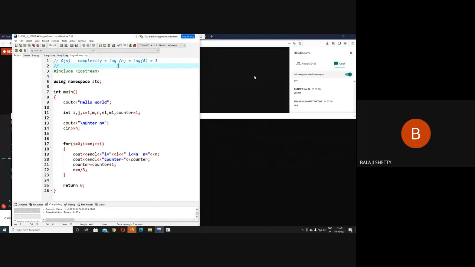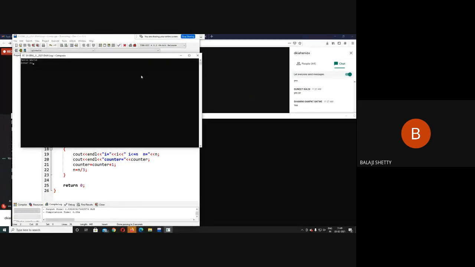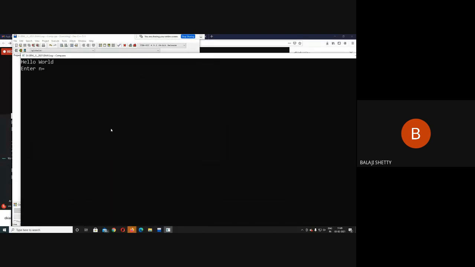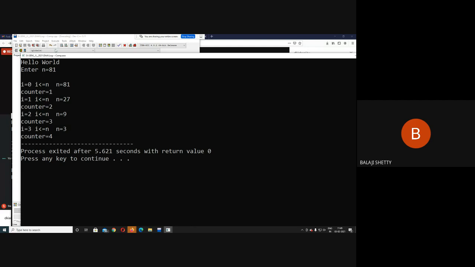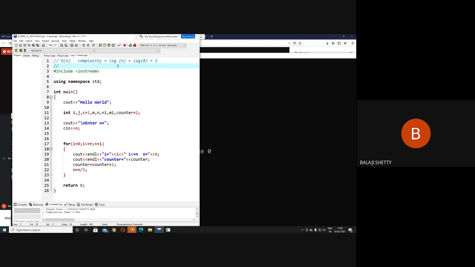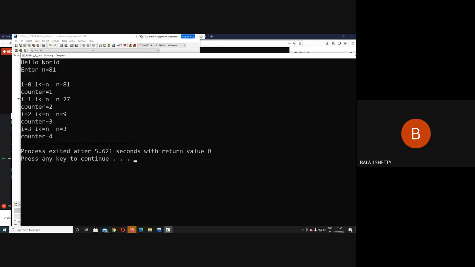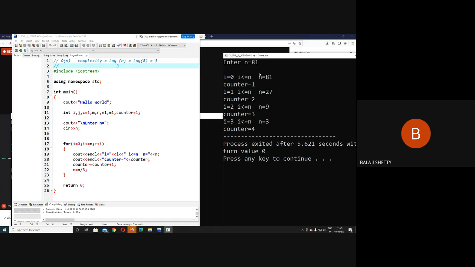Okay. Now again I run the code for suppose 81. What is the complexity here? Log 81 to the base 3, that is 3 raised to power 4. So here you get the counter as 4.